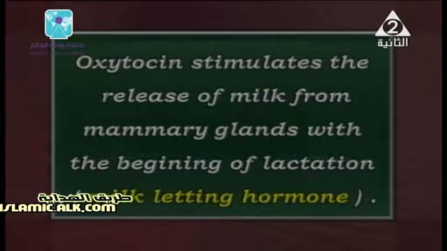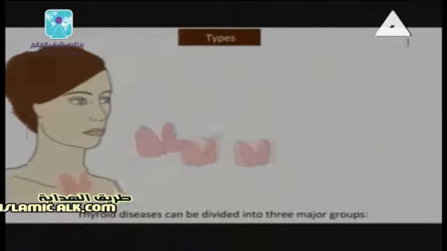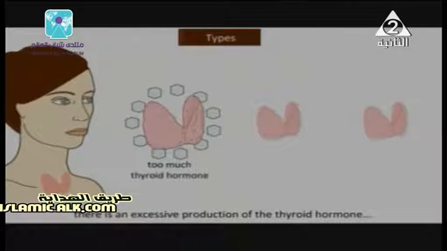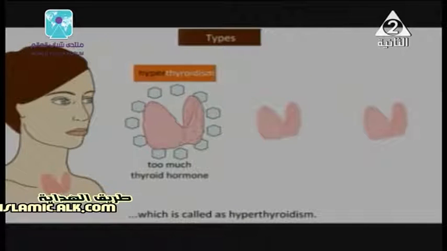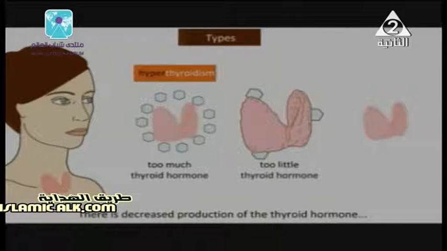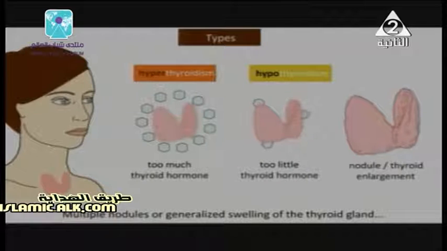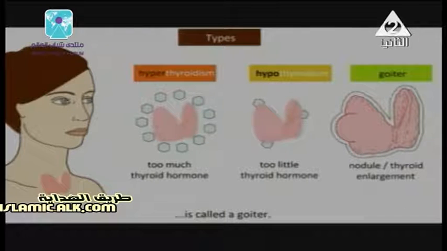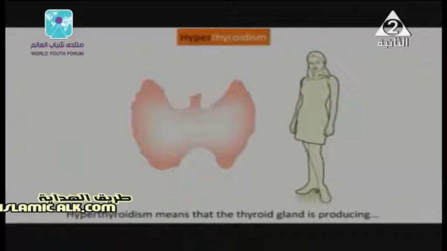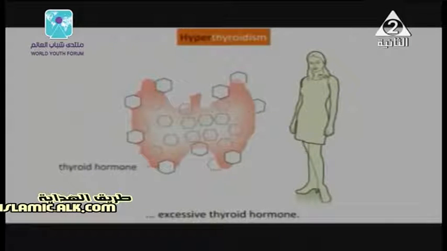After that, we're going to talk about the thyroid gland. In each gland we need to know the location, structure, and function. The thyroid gland lies in the front of the neck, close to and in contact with the trachea. Its color is slightly red, as it appears in the picture, and its structure consists of two loops connected together by a part, and it's also surrounded by connective tissue.